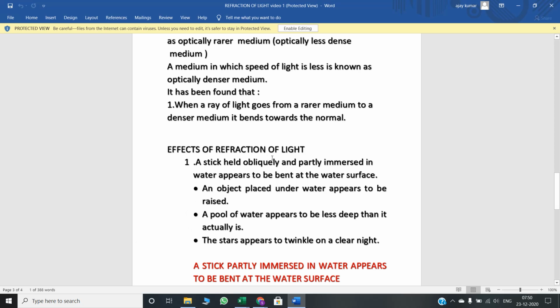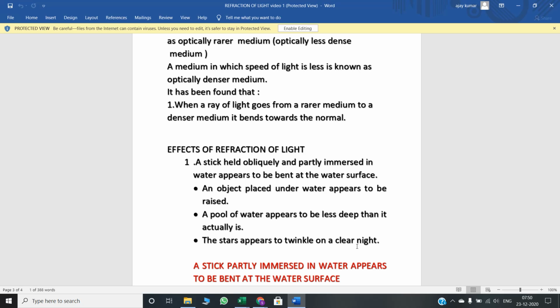Effect of refraction of light. इसका अभी क्या इफेक्ट है? तो day to day life में we see lots of effects of refraction of light. Here I will explain some out of these very few topics. तो first है, a stick held obliquely and partly immersed in water appears to be bent at the water surface. ये हमें मुड़ा हुआ दिखता है, क्यों? Second है, a pool of water appears to be less deep than it actually is. Third, the stars appear to twinkle on a clear night. रात में जो stars तुम देखते हो वो चमकता हुआ दिखता है. तो all of the reason behind this is refraction of light.